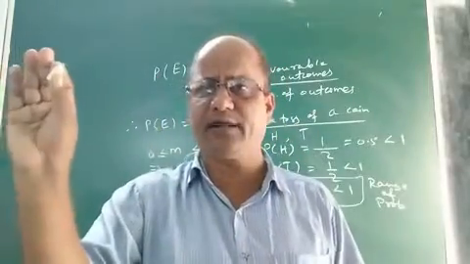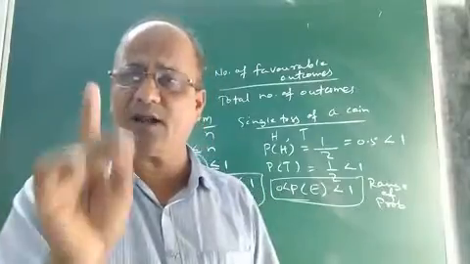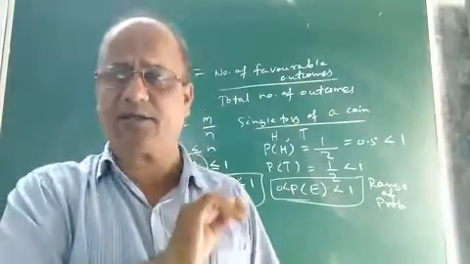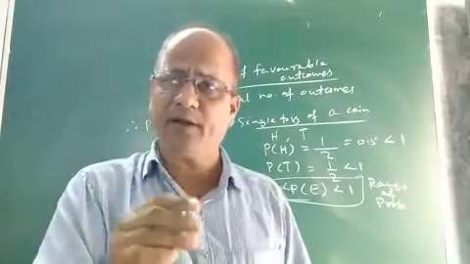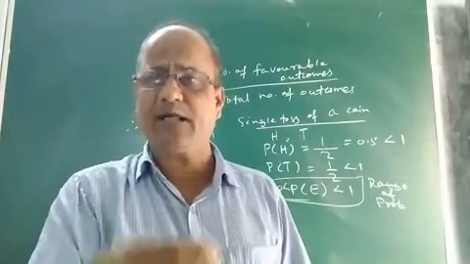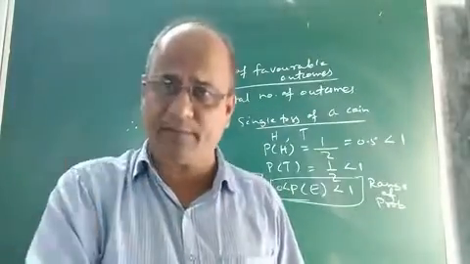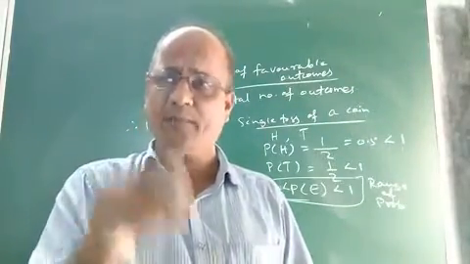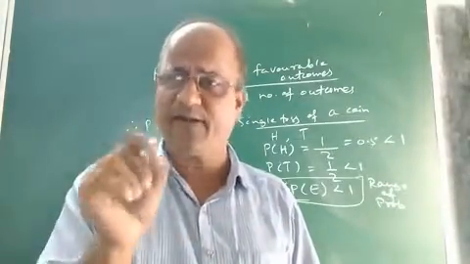These are all elementary events because they are single outcomes of the same trial or random experiment. Then what is a compound event? I said a compound event means when two or more elementary events are combined. When we combine two or more elementary events of a random experiment, whatever event is obtained,